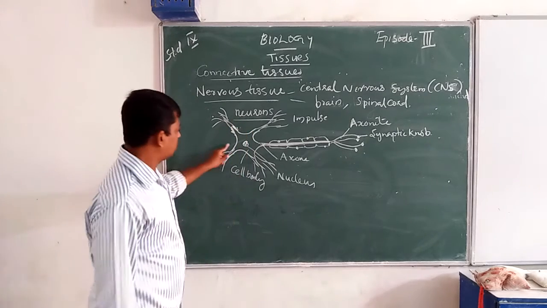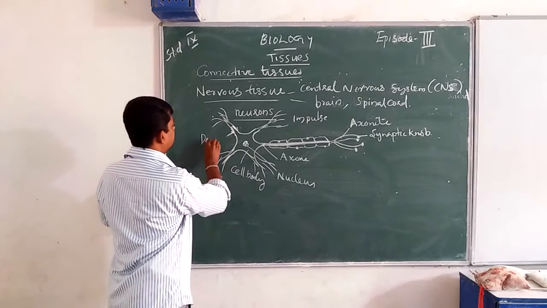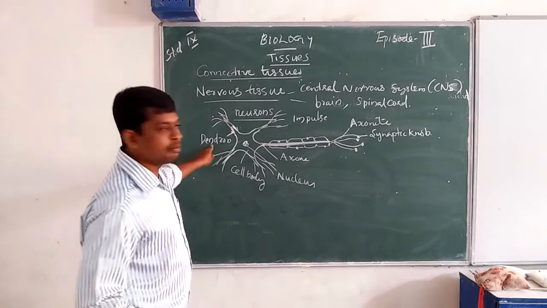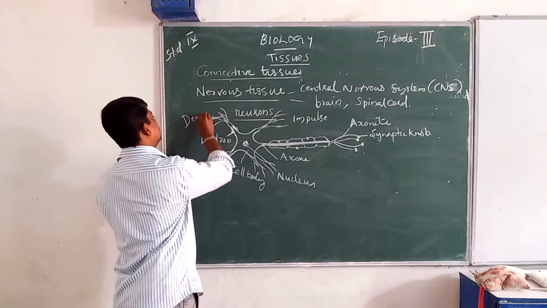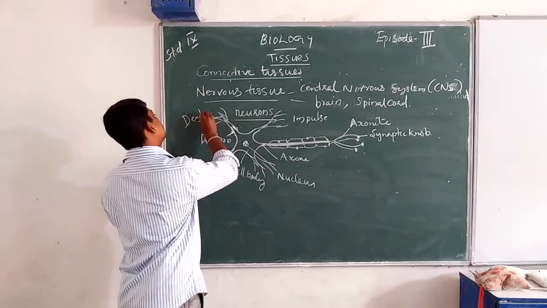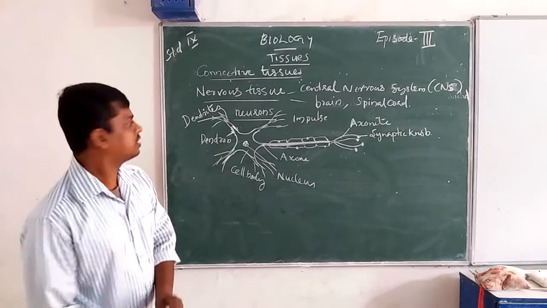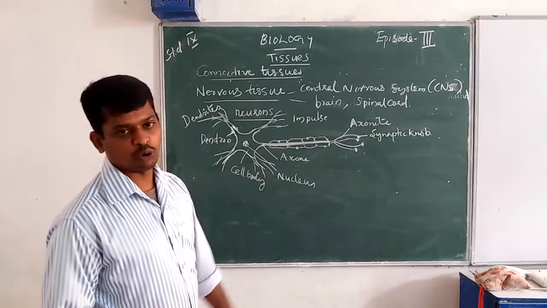The bulging part of the cell body is known as the dendron, and the branched part of the dendron is the dendrites.